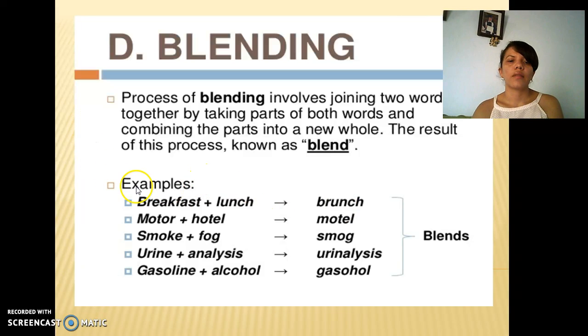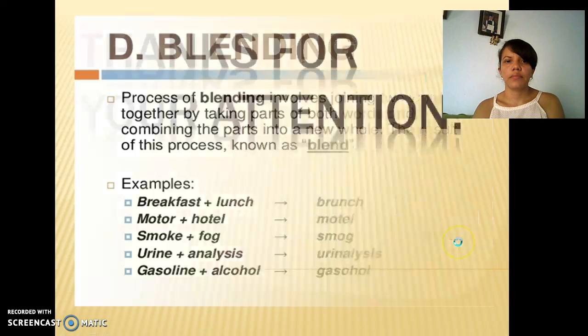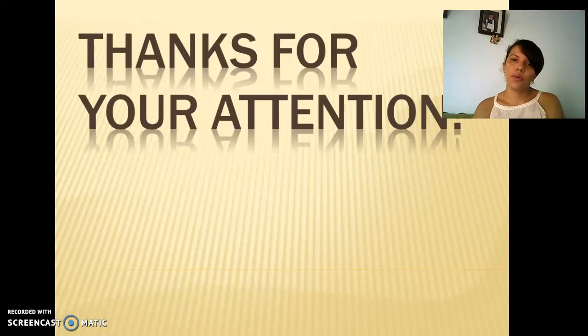Examples: breakfast, lunch, brunch; motor, hotel, motel; smoke, fog, smog; urine, analysis, urinalysis; gasoline, alcohol, gasohol. Blends. Thanks for your attention.